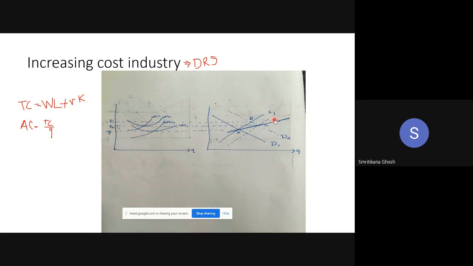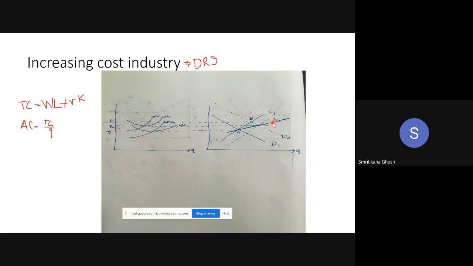To get back to the long run equilibrium, we should have a price which corresponds to the minimum of LAC, right? Then you will be settled down again. But as your LAC curve has shifted upward because it is an increasing cost industry, the new equilibrium price will be P2, not P bar. If P1 falls down to P2, then you will get the no profit, no loss situation. So corresponding to P2, what will be the supply curve? S2.